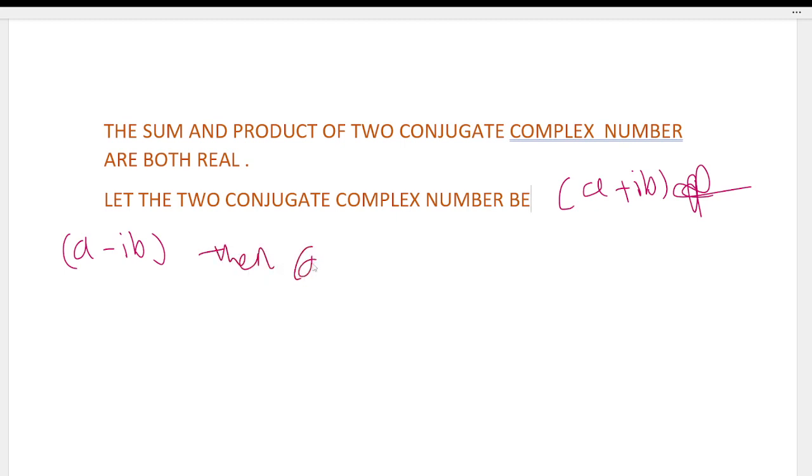Then a plus iota b plus a minus iota b is equal to 2a, which is real.